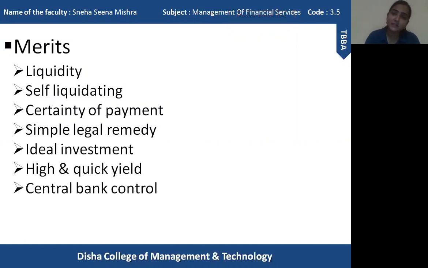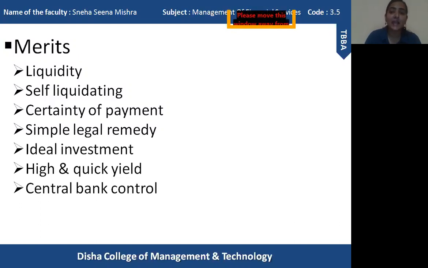Ideal investment, why is it considered to be an ideal investment? Because the maturity time period involved in a commercial bill is very less. Obviously, it is within 1 year because it is a money market instrument, but at the same time, it is also highly liquid. It can be easily converted into cash at any point of time. So with this feature, it is considered to be an ideal form of investment, for whoever wants to invest and get the benefit in a very short time period.